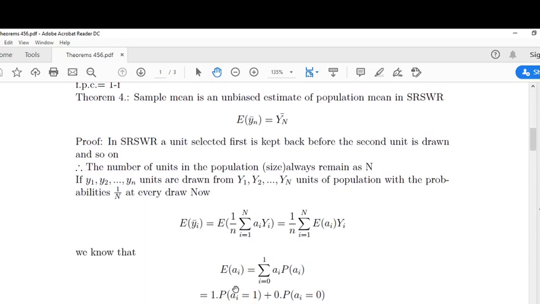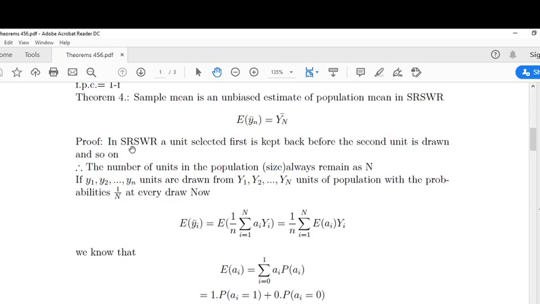Next are theorems on simple random sampling with replacement. Theorem 4: sample mean is an unbiased estimate of population mean in simple random sampling with replacement. That is, expectation of small y bar n is equal to capital Y bar n.